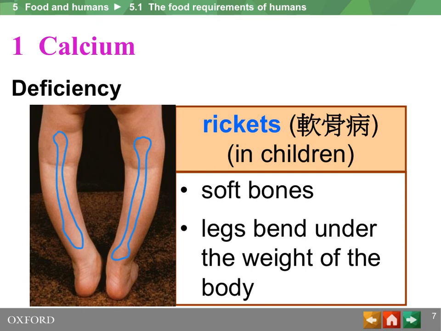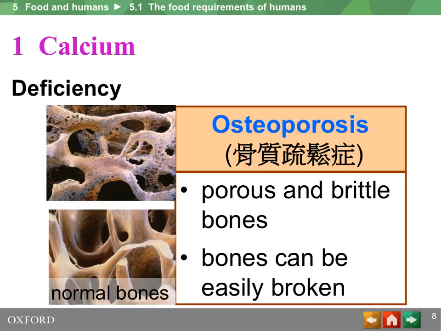In the case we call osteoporosis. Here you can see in the case of osteoporosis, the bones are literally full of holes. And we usually say these holes are pores. Now you can see that there are many pores and the pores are bigger than usual. We say that the bones are porous. These bones, being porous and brittle, cannot bear weight, so they are easily broken.